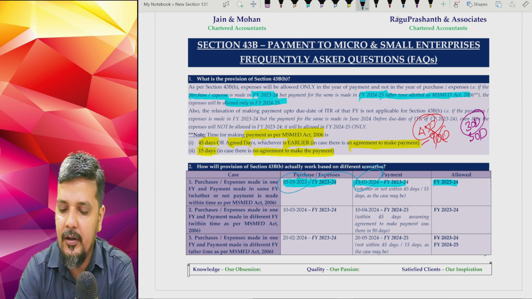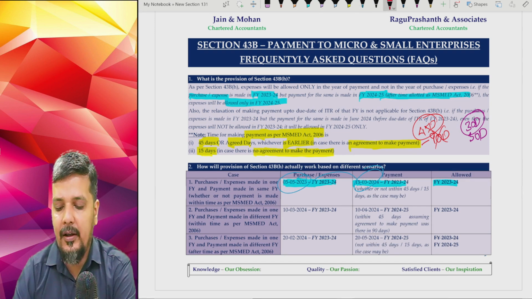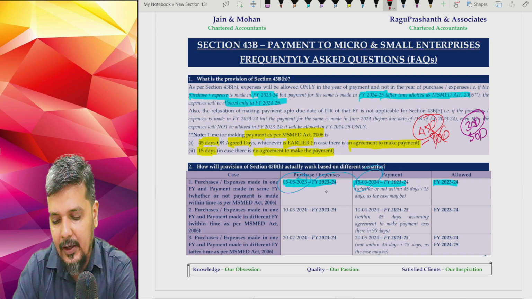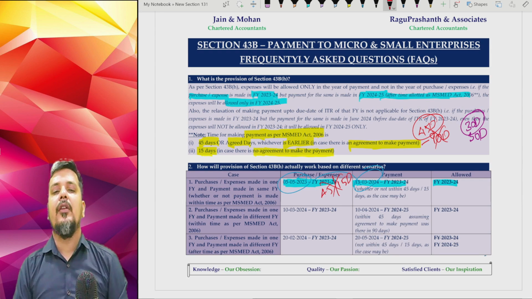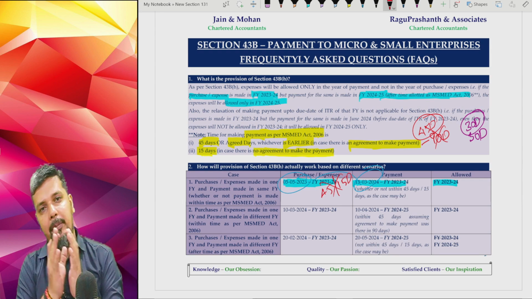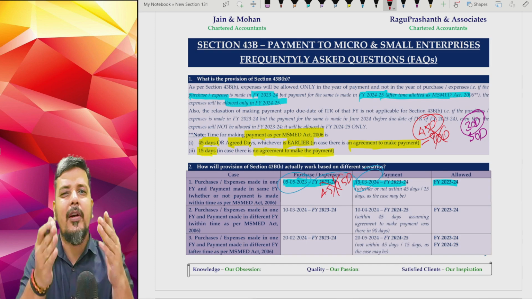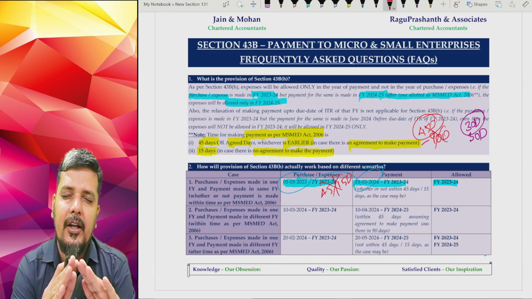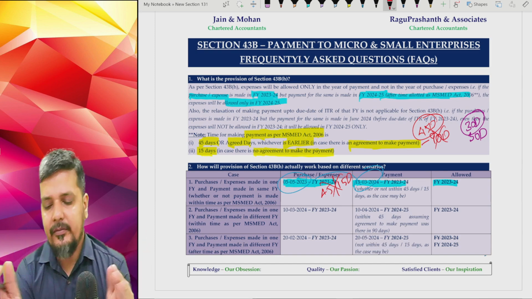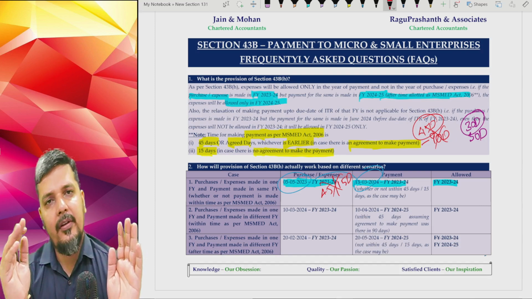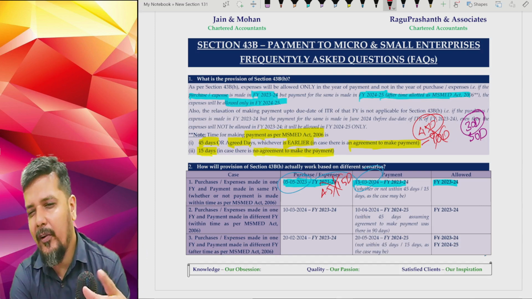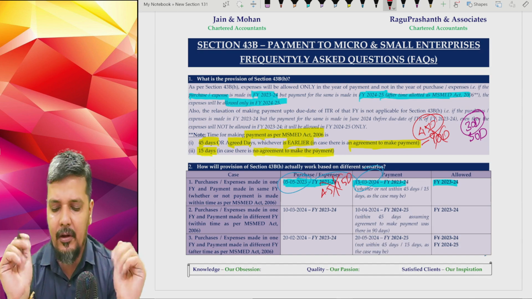So here we are not concerned with your 45 days, or we are not concerned with your 15 days. Not relevant. So if your purchase is in one financial year and payment is in the same financial year, even though it is not within 45 days, 15 days, actually you need not worry. That will be allowed in the same financial year. So here you need not worry about 45 days, 15 days and all. That worry is not there.